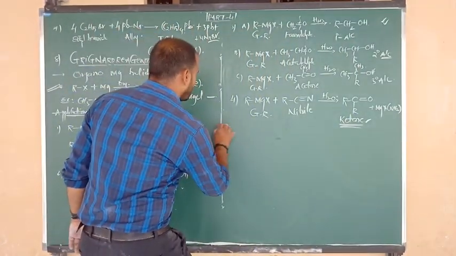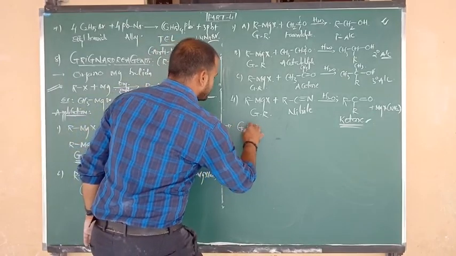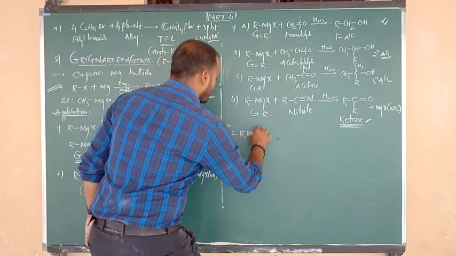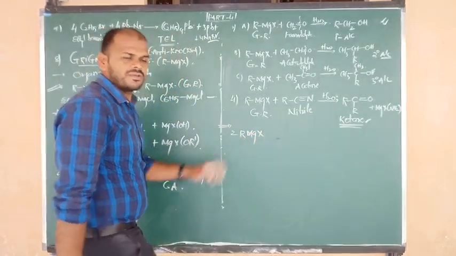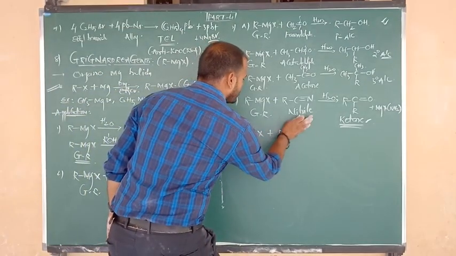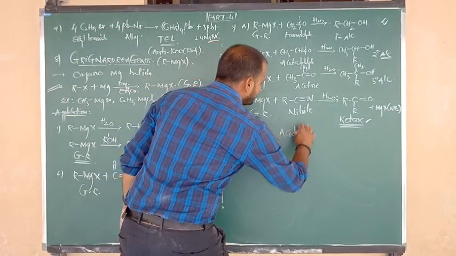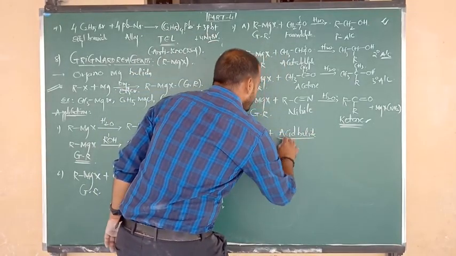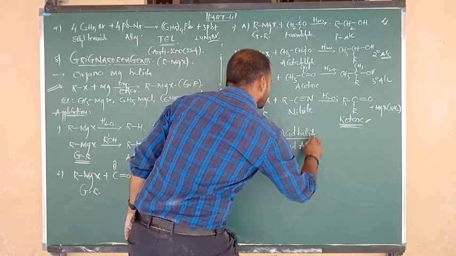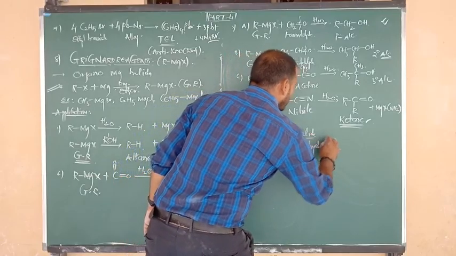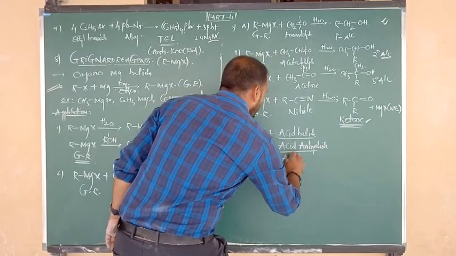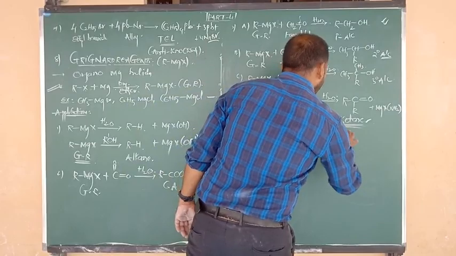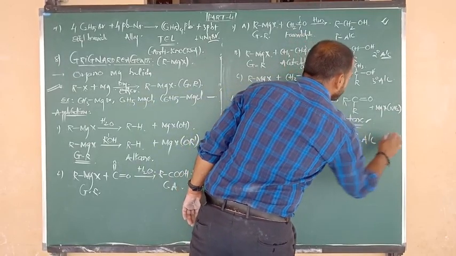Right. Next point I want to say here: especially we have to consider 2 moles of RMgX. It is important for objective exams. 2 moles of Grignard reagents on reaction with acid halides, and also with acid anhydrides, and also with esters, and followed by hydrolysis, here also we get the product tertiary alcohols.